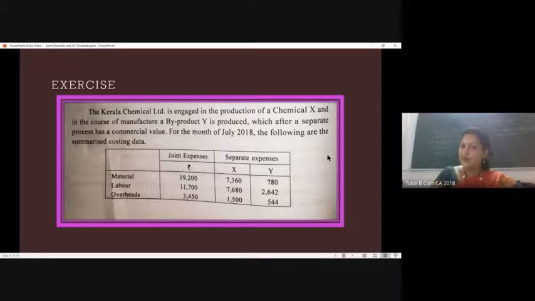So in this question also, there are such expenses, given as separate expenses. It's understood, because if the joint expense is this, and they give the expense separately for X and Y, it can be assumed that these are the expenses incurred after splitting off. Otherwise, it would have been together. They wanted some kind of processing. That is why these expenses have been incurred.